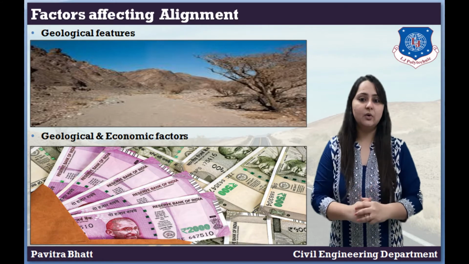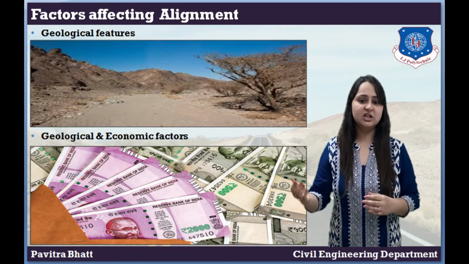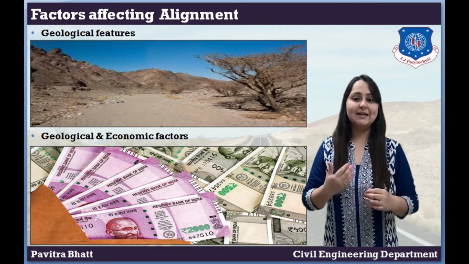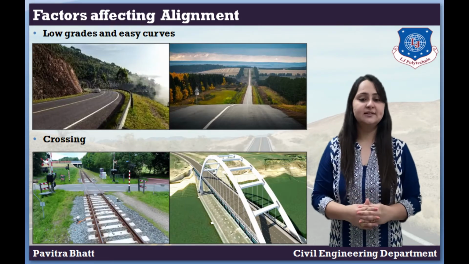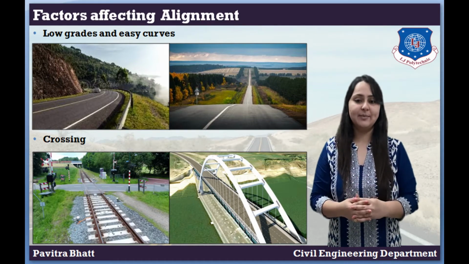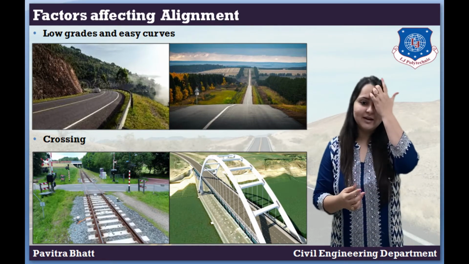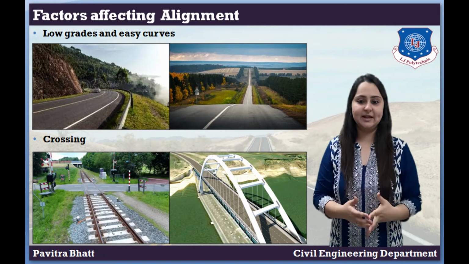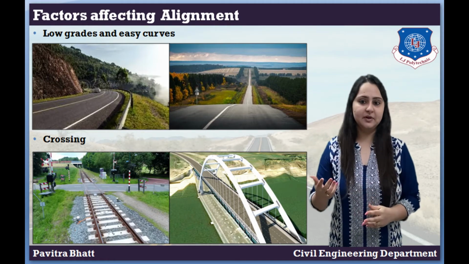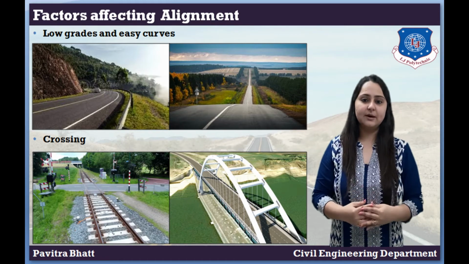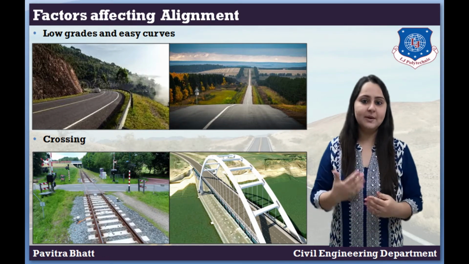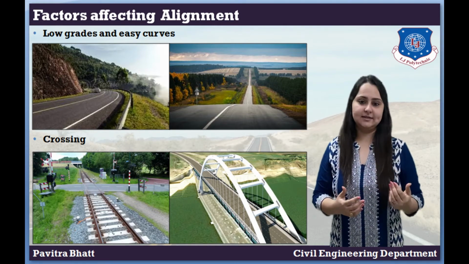In working out the economics, the initial cost, maintenance cost and vehicle operation cost should be taken into account. Sixth, low grades and easy curves. The highway alignment should be such that low grades and easy curves are obtained. For achieving this purpose, it sometimes becomes necessary to sacrifice the directness of the road and to increase its length.